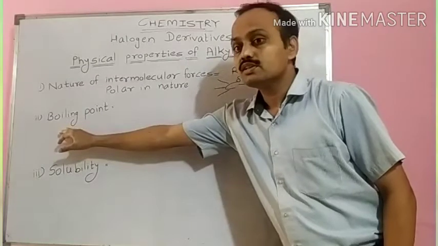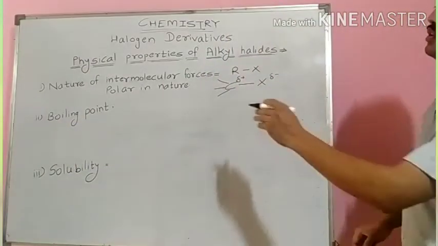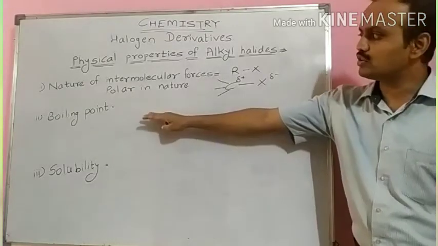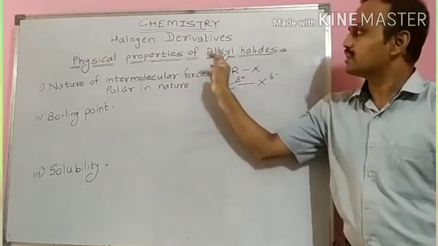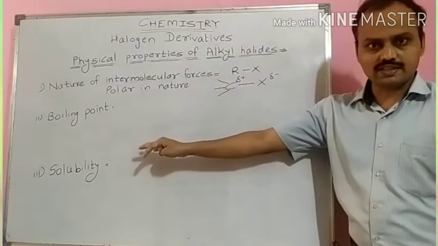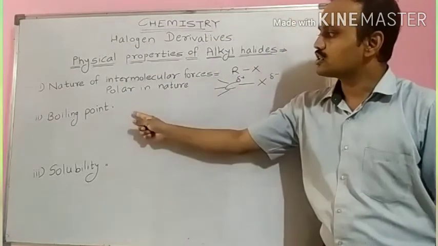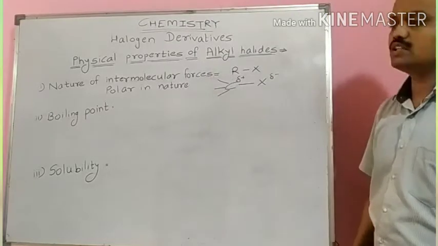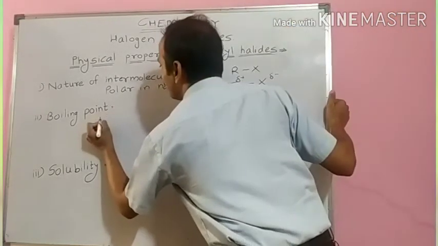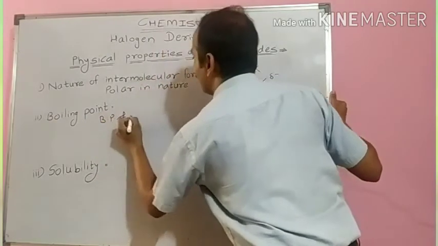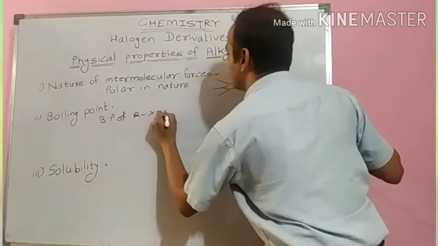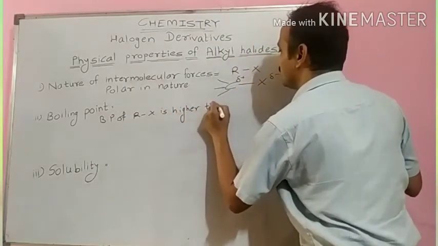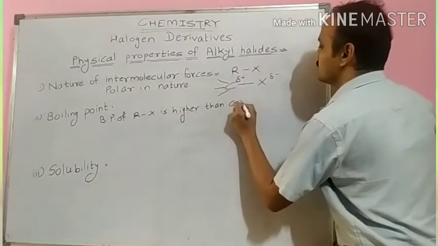Second property is boiling point. As compared to corresponding alkanes, because we know alkyl halides are derivatives of alkanes, the boiling point of alkyl halides is quite high. I will write here, boiling point of alkyl halides is higher than corresponding alkanes.